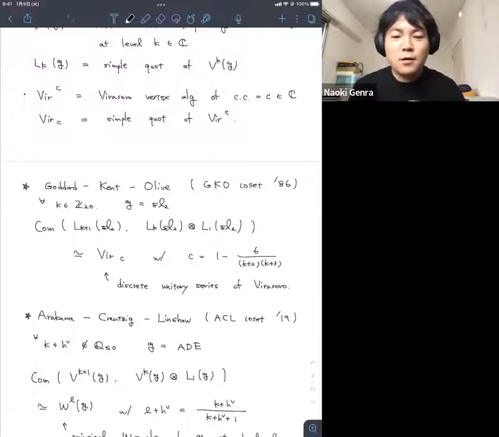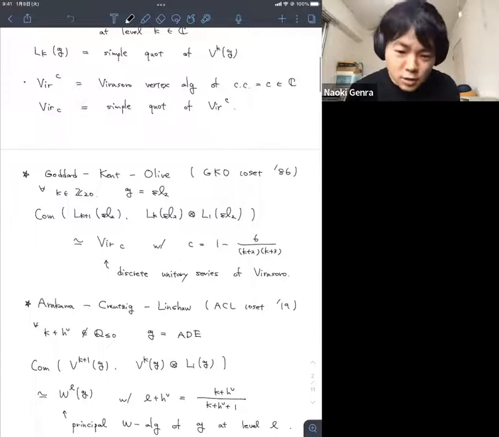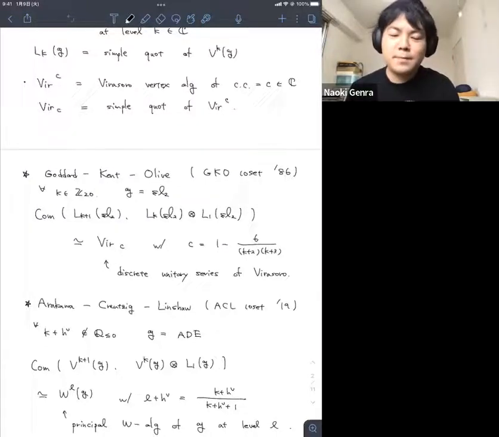The statement is as follows: if k is a complex number satisfying that k plus h check is not a non-positive rational number, and G is of ADE type, then they consider V^k(G) tensor L_1(G) and also consider the diagonal action, taking the commutant.